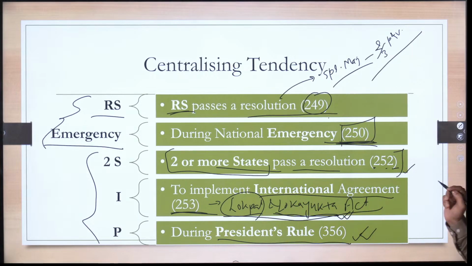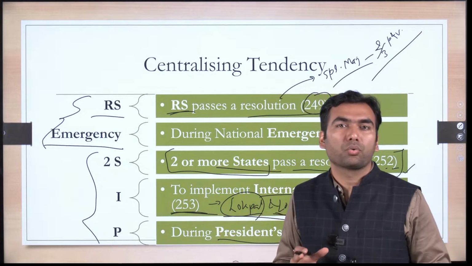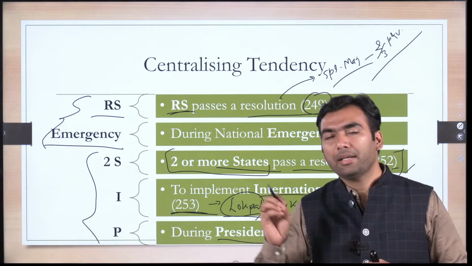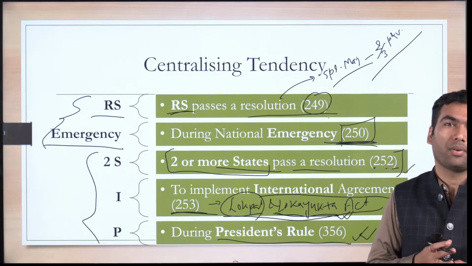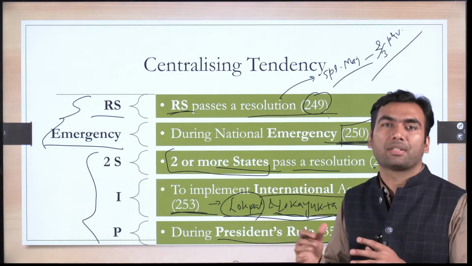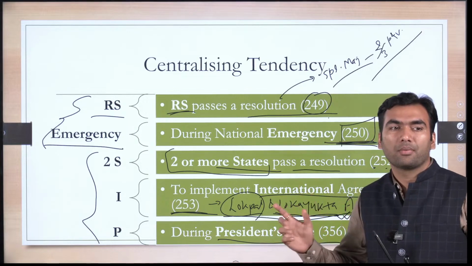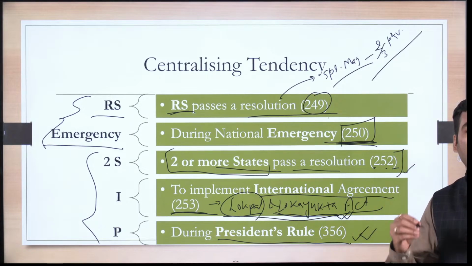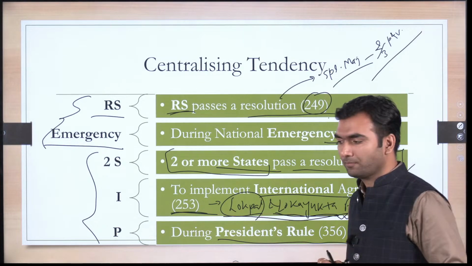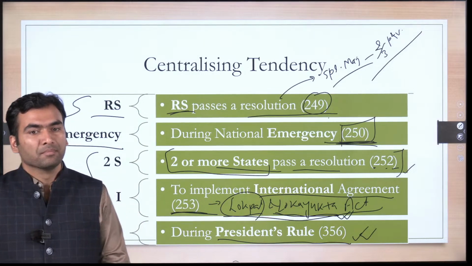Now, if you could answer me, what is going to be the validity of these laws? Are these laws going to be valid forever, or is there any time limit for which these laws are valid? Parliament has made a law for a state on a state list. So would these laws be valid forever, or is there a validity period? Please answer.